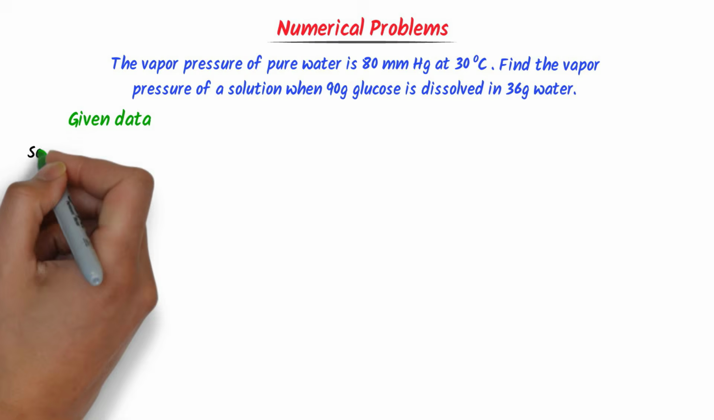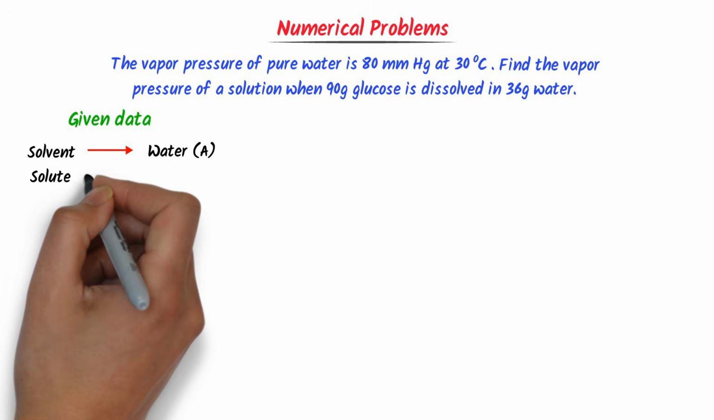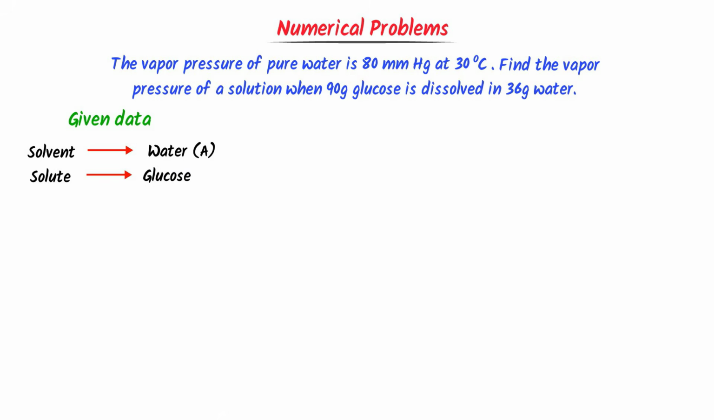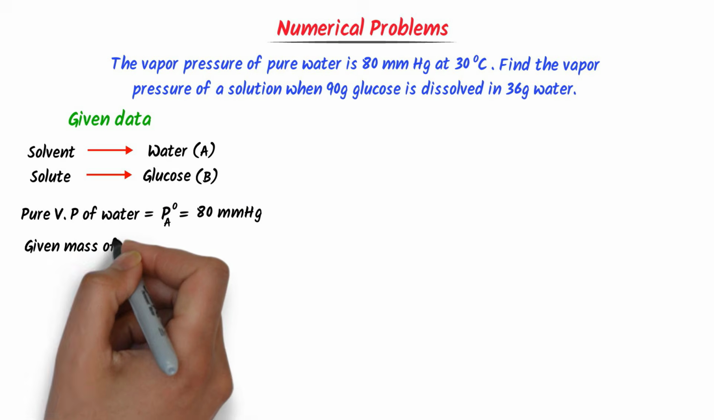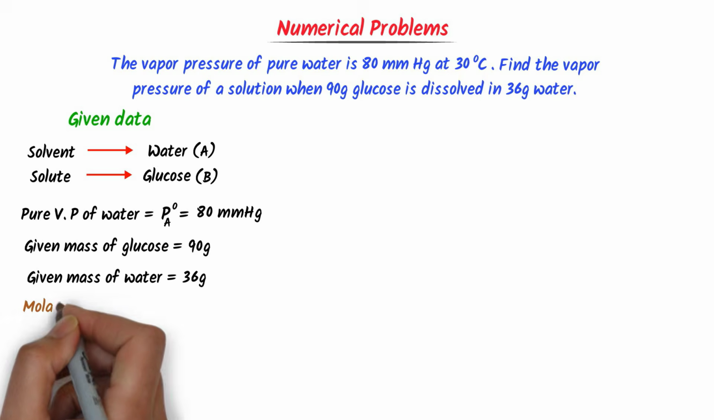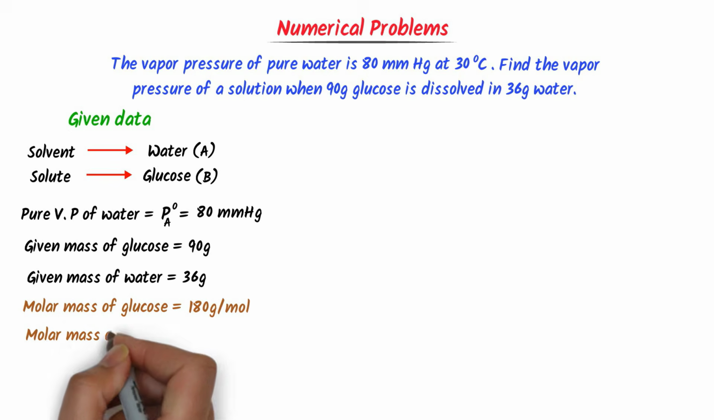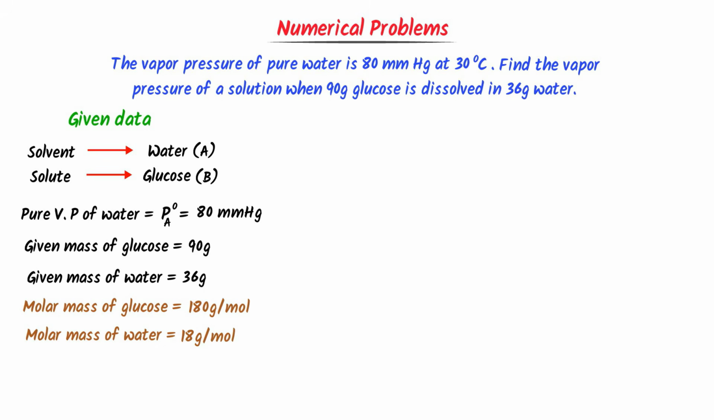Remember that here the solvent is water and I represent it by A, while glucose is a solute and I represent it by B. The given vapor pressure of pure water is PA naught, which is 80 mmHg. The given mass of glucose is 90 gram. The given mass of water is 36 gram. We know that the molar mass of glucose is 180 gram per mole and the molar mass of water is 18 gram per mole. Now I will find the number of moles.